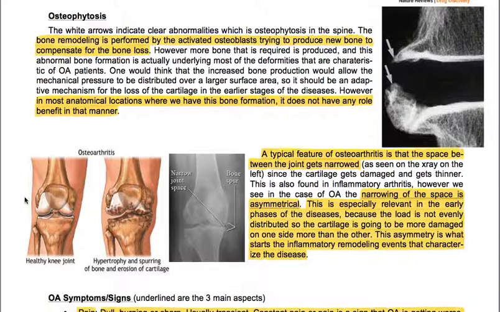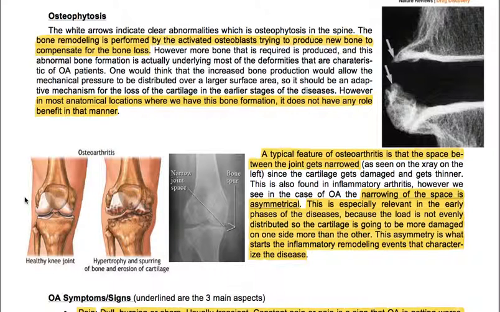A typical feature of osteoarthritis is that the space between the two joints gets narrowed, since the cartilage gets damaged and gets thinner. This is also found in inflammatory arthritis. However, we see in the case of osteoarthritis, the narrowing of the space is asymmetrical.